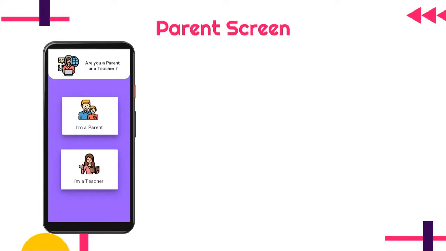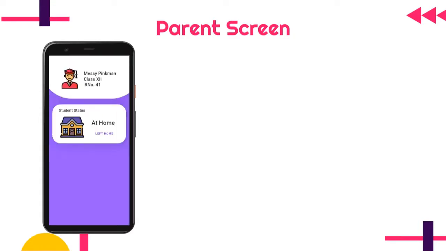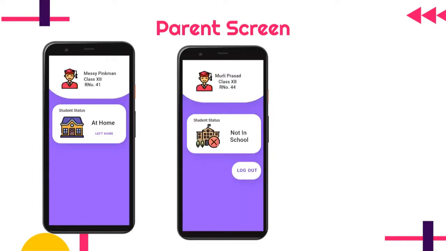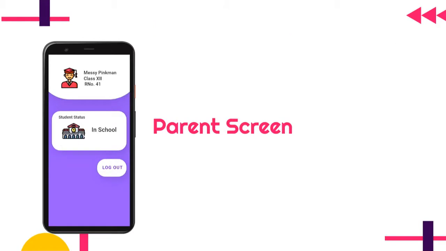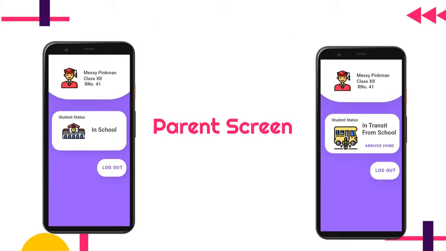The parents will see either of the three screens. If the student never left home, if the student left home but not arrived at school, if the student arrived at school. This way, the parent knows if the student has attended the school or not. Coming to the time when school ends, the server automatically resets the status of all students with the status of in school to in transit from school.